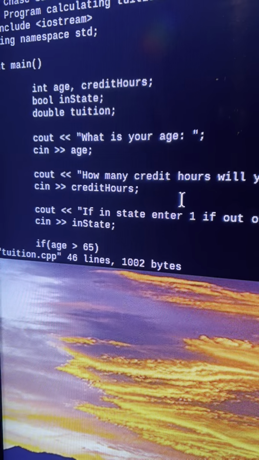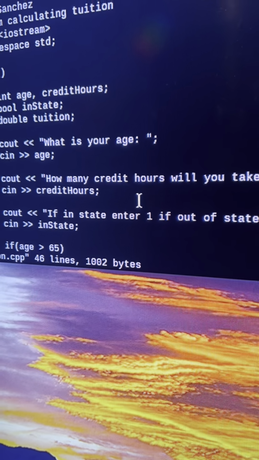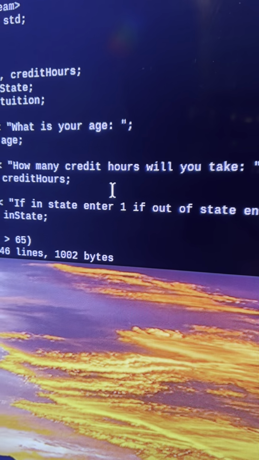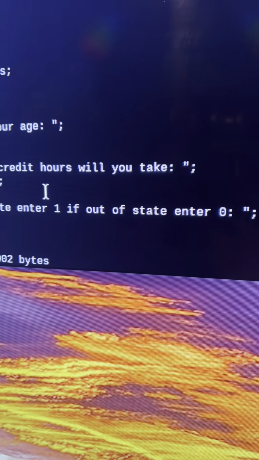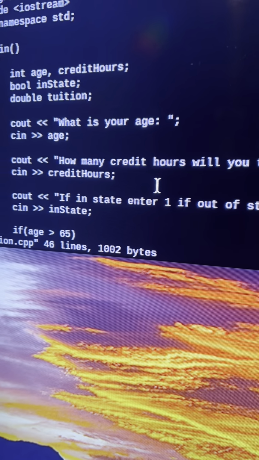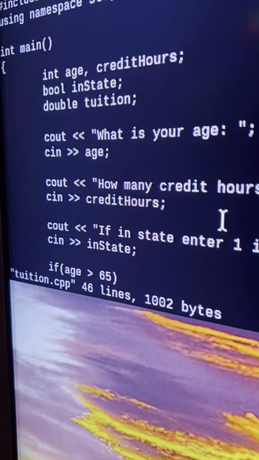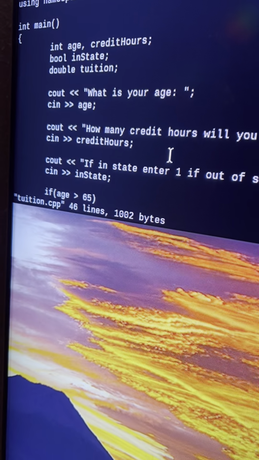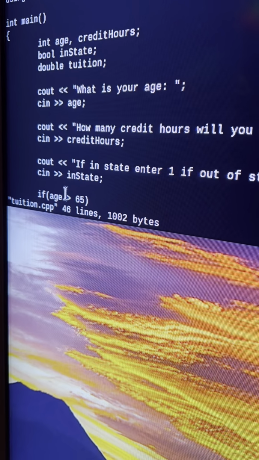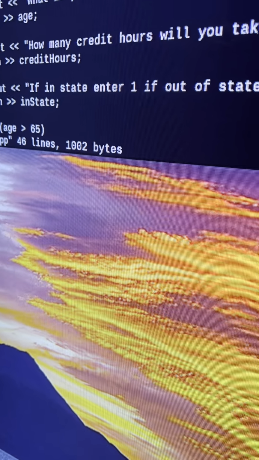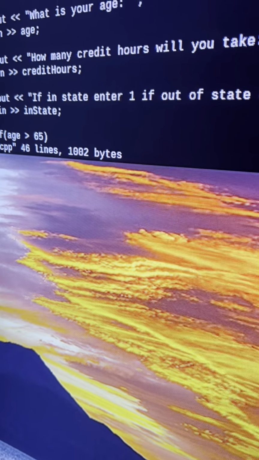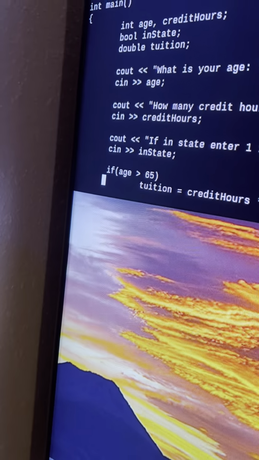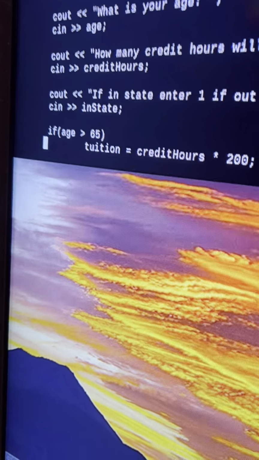And then for the cout statement, I put if in state enter 1, if out of state, enter 0. So obviously, because as a bool, it registers 1s as trues and 0s for false. So I asked them to do that to make it simple. And then the cin statement, in state, that's the input of whatever they use as the 1 or 0. So for my first if statement that I decided was the most important, and you can look at that when I wrote out my steps trying to determine how to do this.